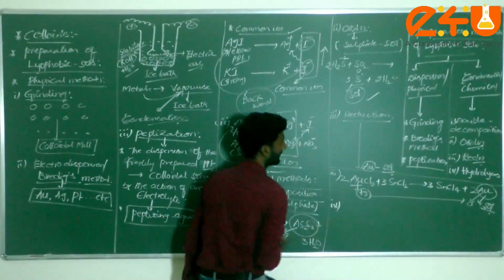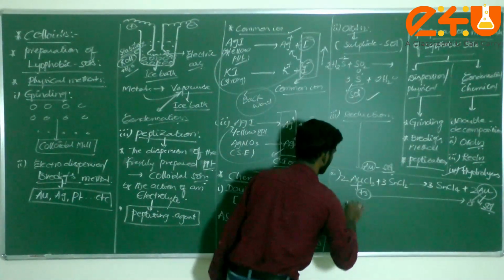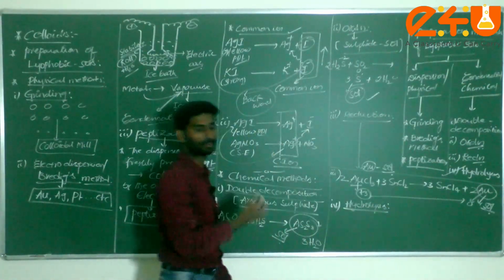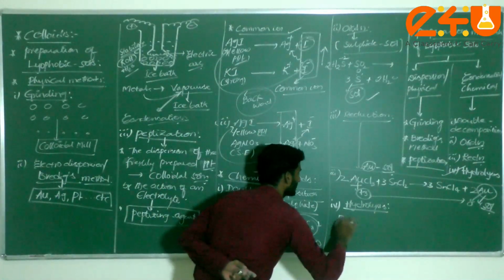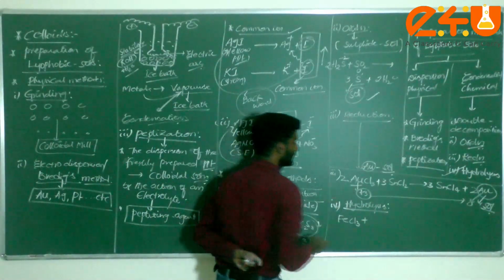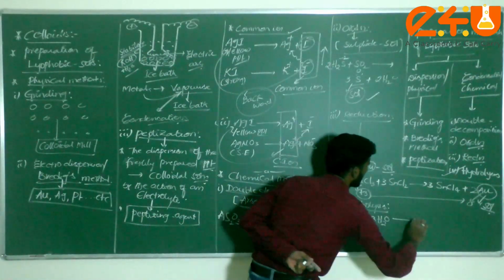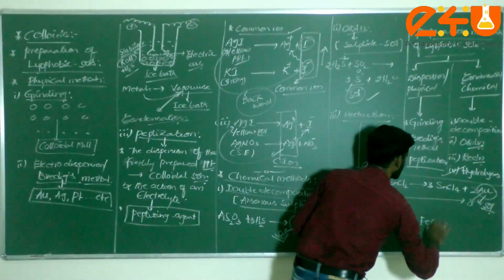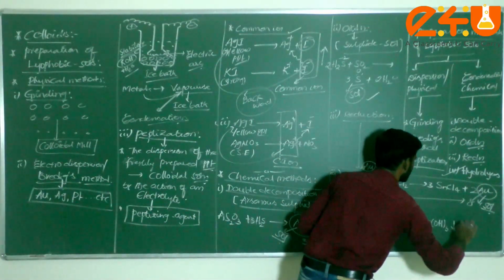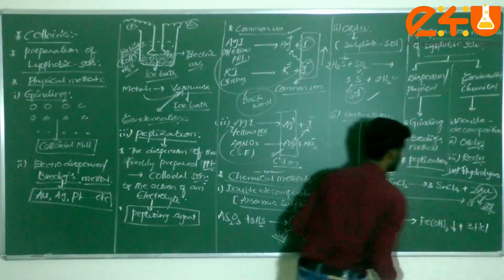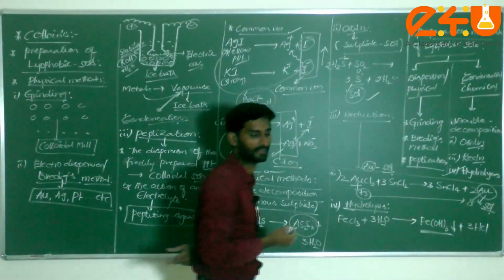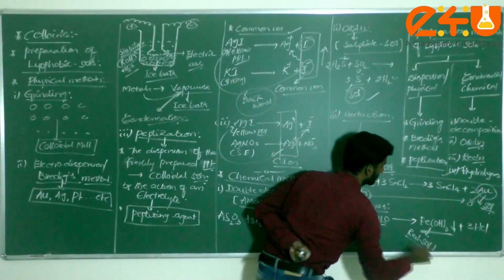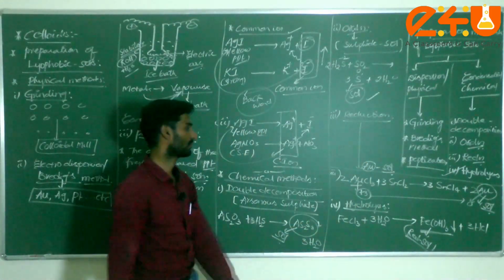Next method is called hydrolysis. Then how to prepare by hydrolysis? You can consider FeCl3. If you react it with 3 moles of water, how is it converted, dear students? The chlorine atoms are replaced by OH, giving Fe(OH)3 plus 3 moles of HCl. This is ferric hydroxide. The color of this compound is red. Red sol, ferric hydroxide.